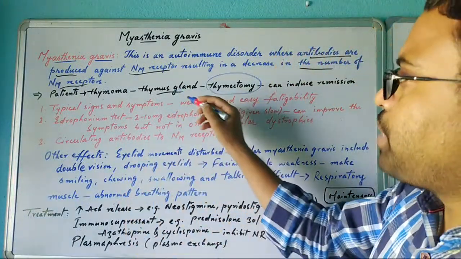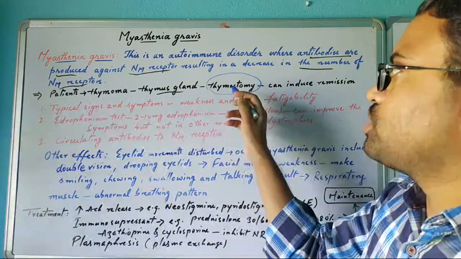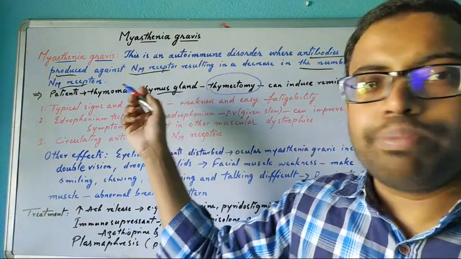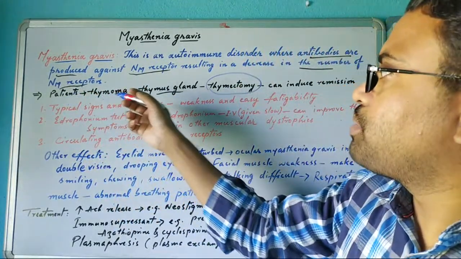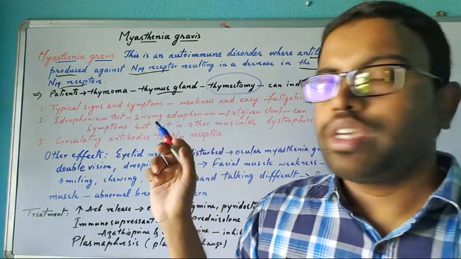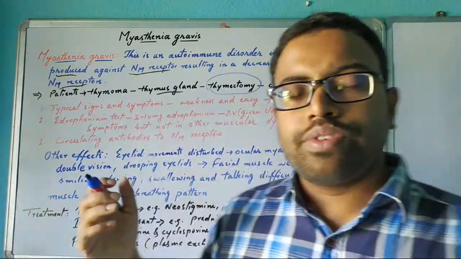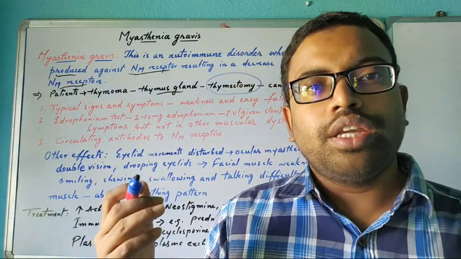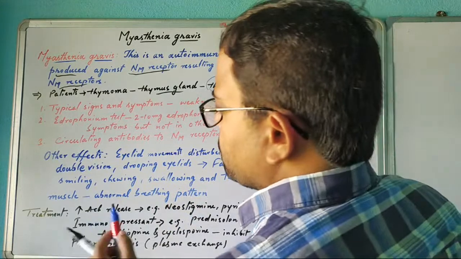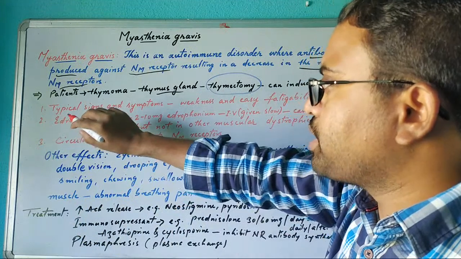Thymectomy is a procedure through which the thymus gland is removed, and it can induce remission. Most patients with thymoma produce a myasthenia gravis-like disorder, meaning muscle weakness in the face, respiratory muscles or other organs. This causes muscle relaxation and may result in a fall, and the person cannot stand up or work properly.